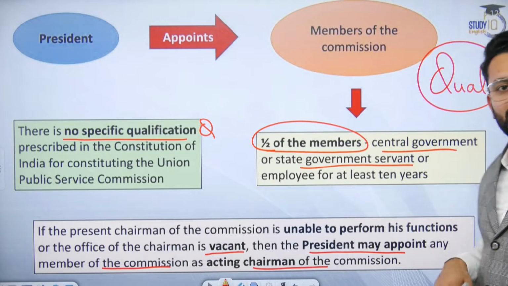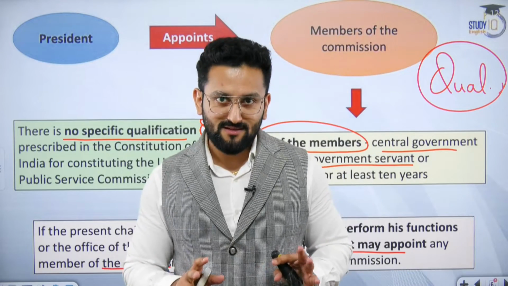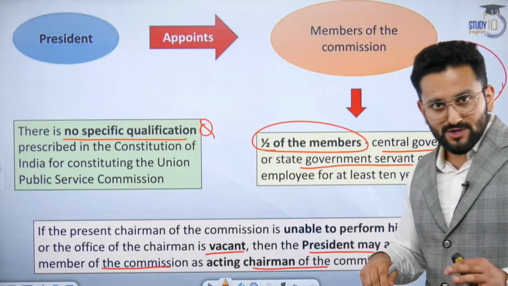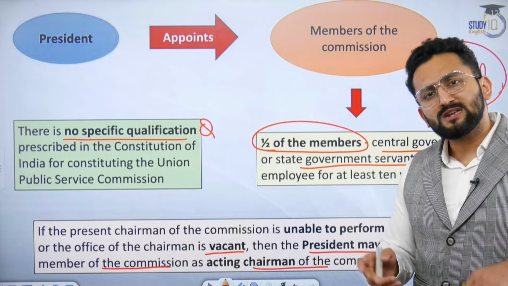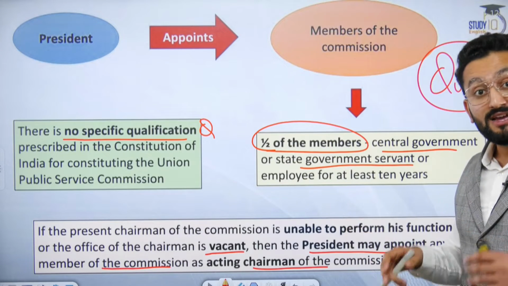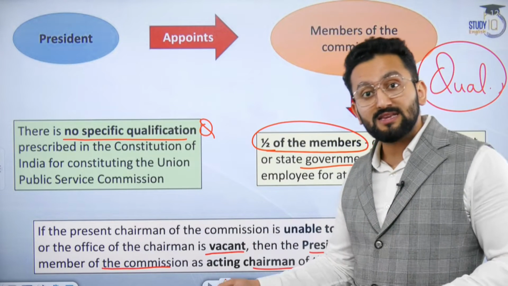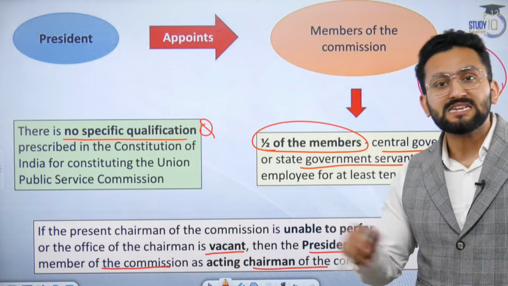Now what about qualification? The Constitution has not specified qualification as well. Although half the members of this UPSC board should be employees of the central or state government, at least they should have served for 10 years. In case the chairman position remains vacant, in this case, the President can appoint any member of UPSC as acting chairman.